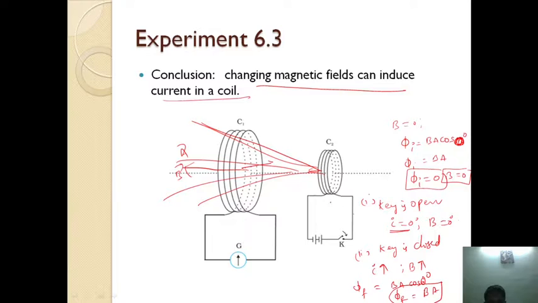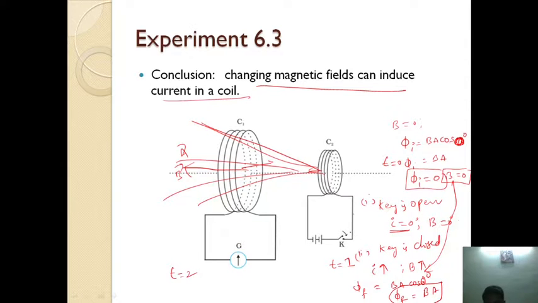Okay. So at the time when you press the key, the flux changes from 0 to B A. Whenever the flux changes, according to Faraday's law, a current will be induced. It shows a deflection in the galvanometer, but only a momentary deflection. For example, it is at time t equals 0, and then at time t equals 1 second.